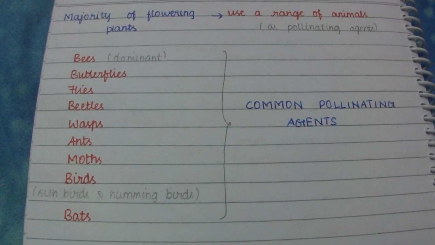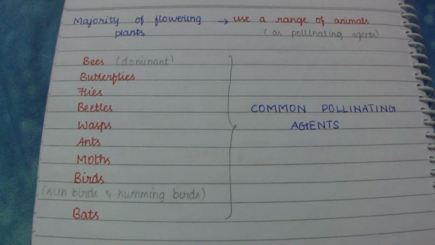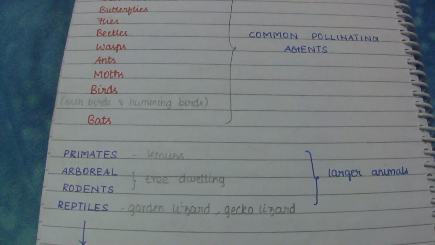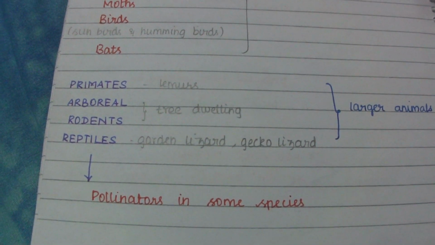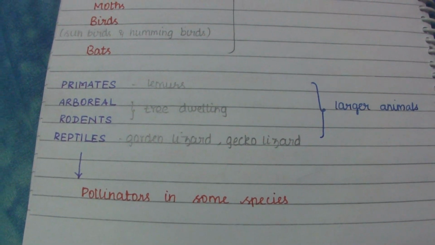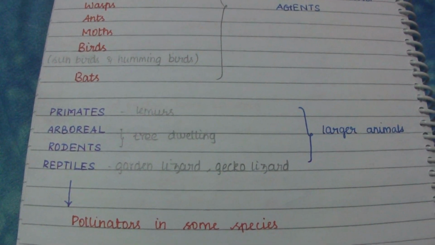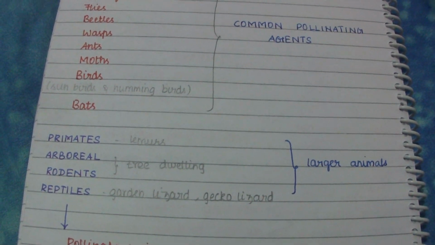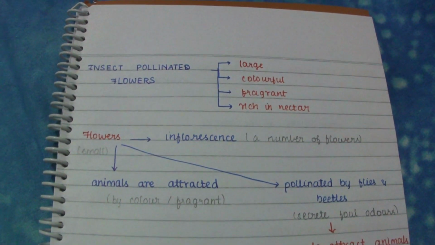We may think that only small animals act as pollinating agents, but larger animals like primates such as lemurs, arboreal rodents that are tree dwelling, and reptiles like garden lizards and gecko lizards also act as pollinators in some species.